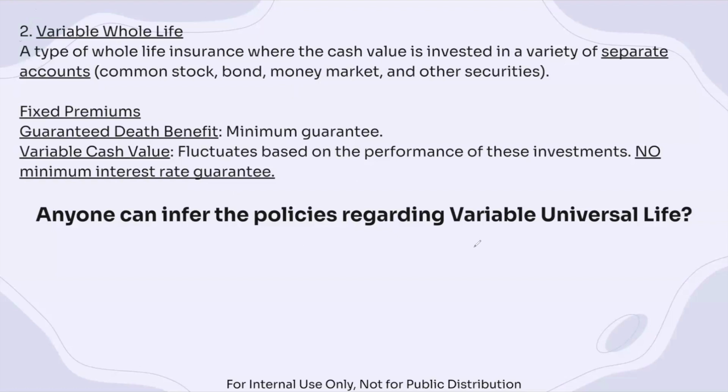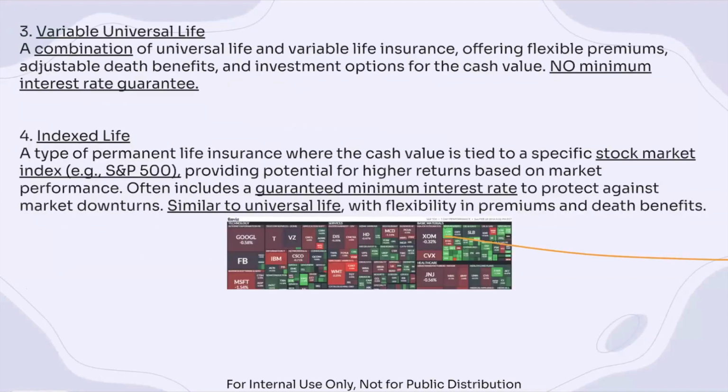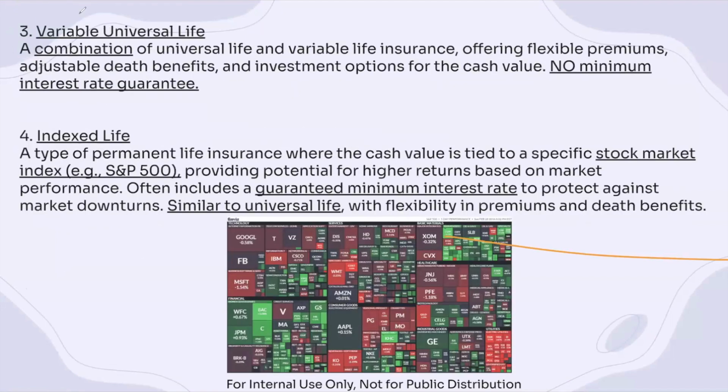Now let's take a look at variable universal life. We looked at variable whole life and universal life. When we combine them together, we can see that variable universal life encompasses characteristics of both. There can be flexible premiums and adjustable death benefits, just like universal life, but there's also that investment option, hence it's called variable as well. And there's no minimum interest rate guarantee, just like variable whole life. So there's that combination of universal life and variable life.